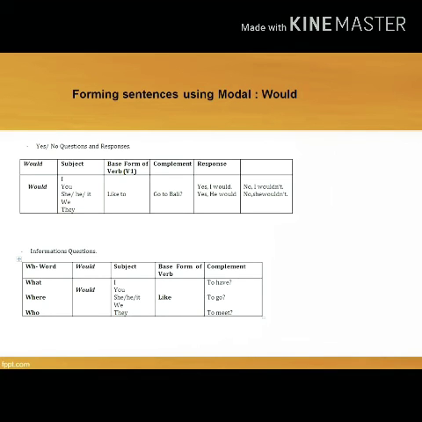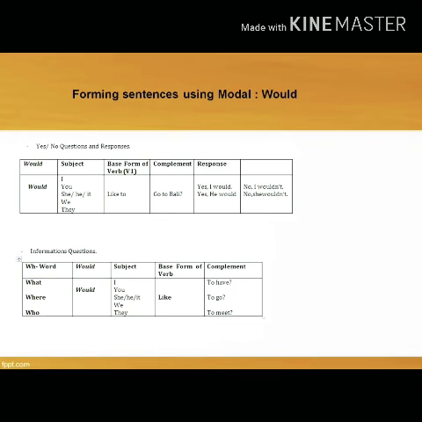Jadi walaupun di sini subjeknya she, he, it, dia tidak akan merubah kata kerja menjadi ditambahin s atau es ya. Misalnya seperti like menjadi she likes. No, karena udah ada kata would. Setelah would itu must be followed by verb 1, harus diikutin oleh kata kerja yang pertama. So that's why would she like, no, would she likes. That's wrong, okay?